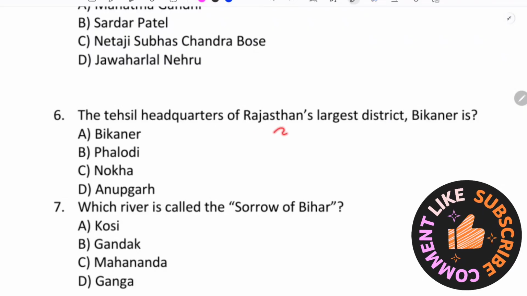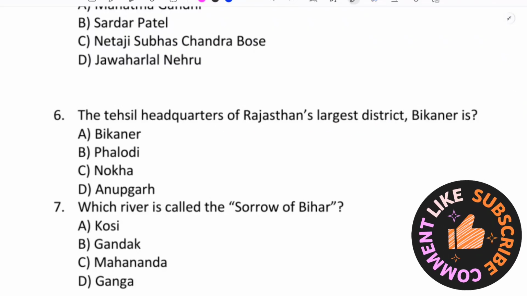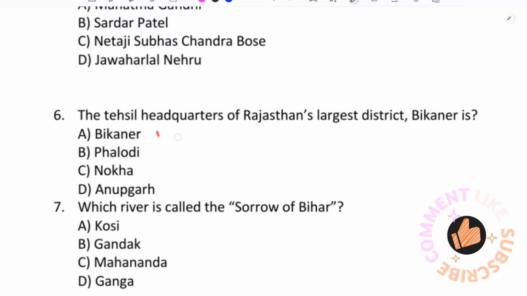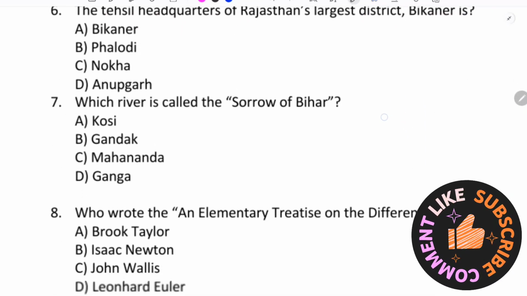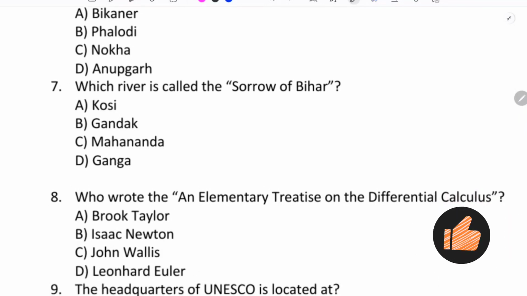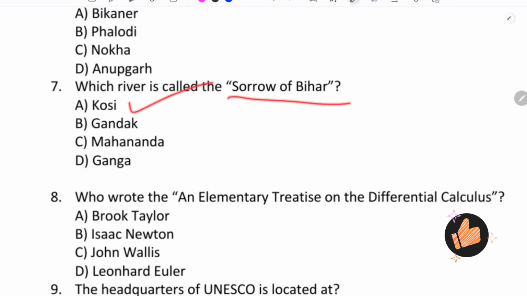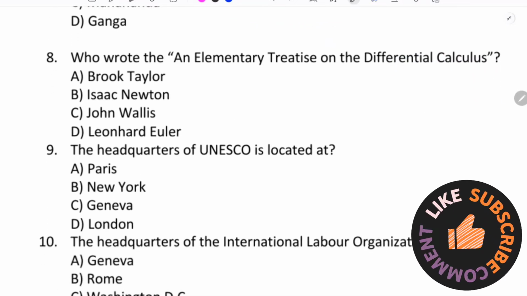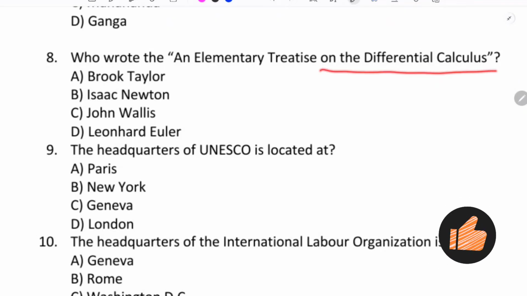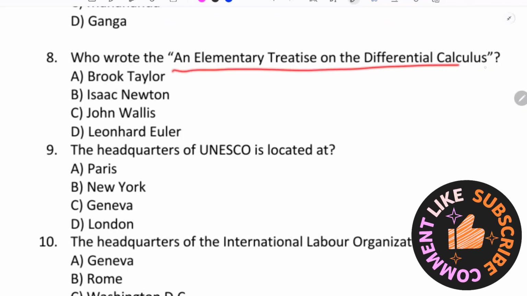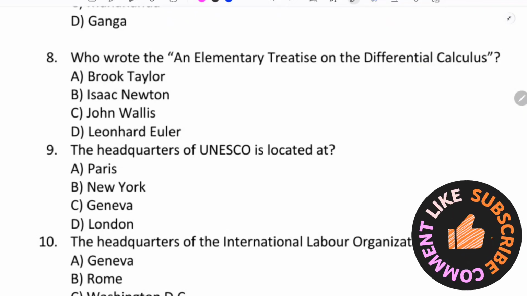The Tehsil headquarters of Rajasthan's largest district, Bikaner, is Bikaner. This is Tehsil headquarters of the district. Which river is called Sorrow of Bihar? Sorrow of Bihar, Kosi. Who wrote an elementary treatise on the differential calculus? Who wrote this book? An elementary treatise on the differential calculus.